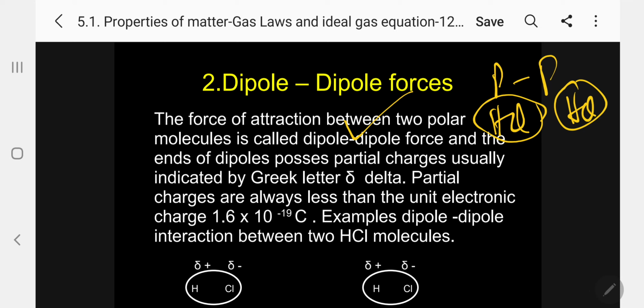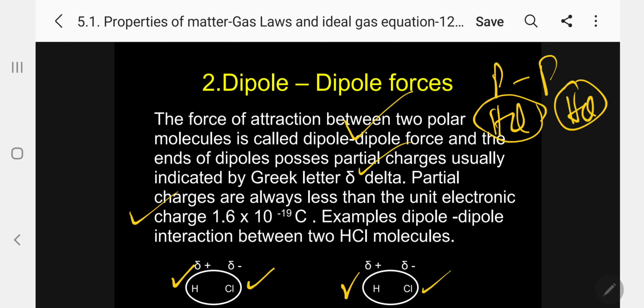Same in this molecule, delta plus on the left side, right side Cl, delta minus. So partial charges are always less than the unit electronic charge. Very, very important. What is the electronic charge? It is calculated already; in electrochemistry we will be discussing this.